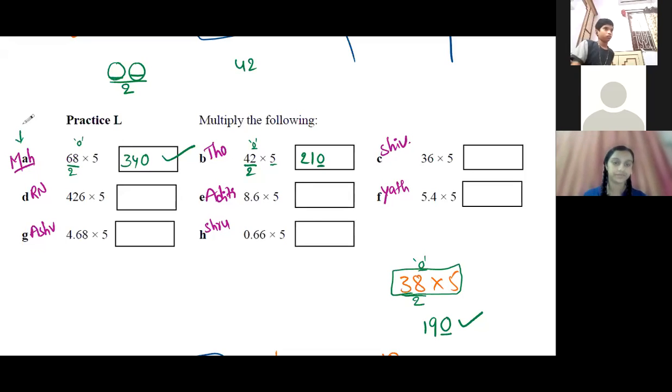If it is an even number, the last digit will be 0. If it is an odd number, the last digit will be 5. Simple. 0 or 5. Okay, sure, Pranav.